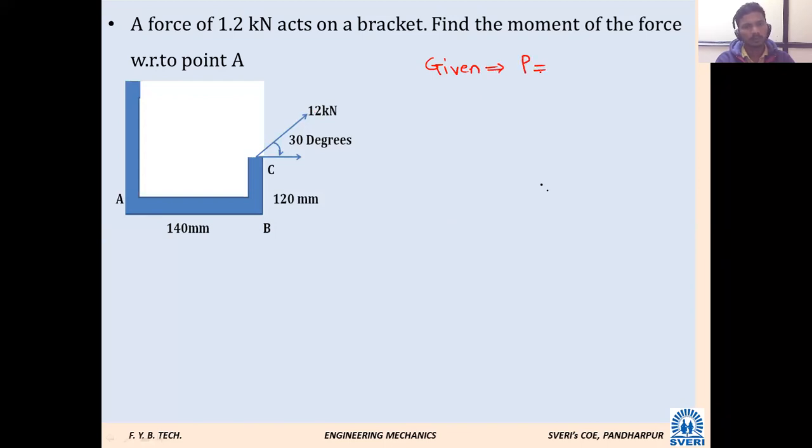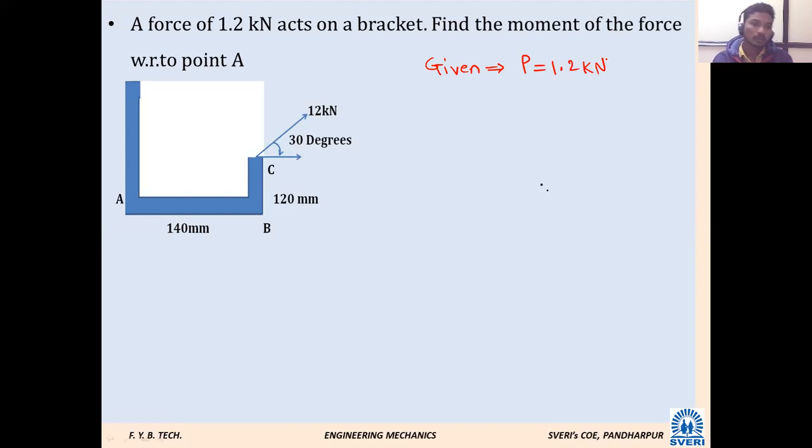I will write P, since only one force is there, so there is no question of writing P1, P2, P3. Either we take 1.2 or 12 kilonewton. Okay, we will continue with 1.2. By mistake it is shown as 12.